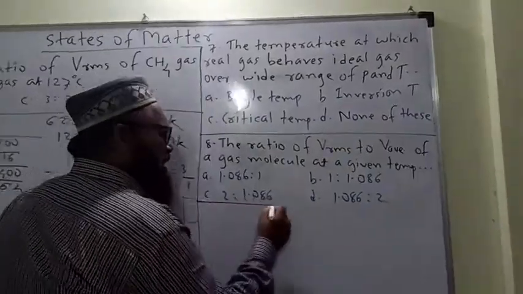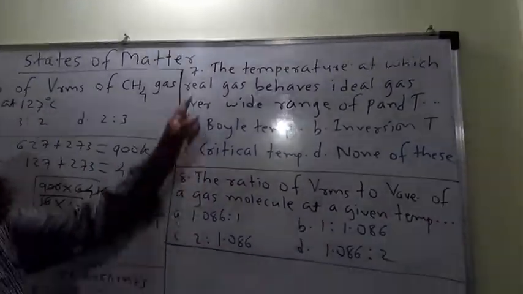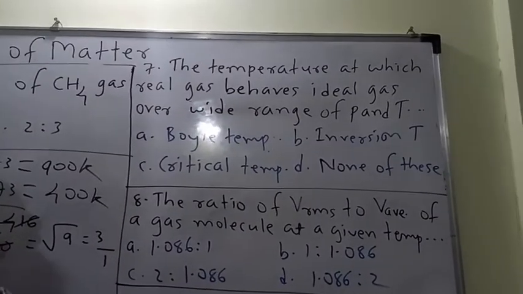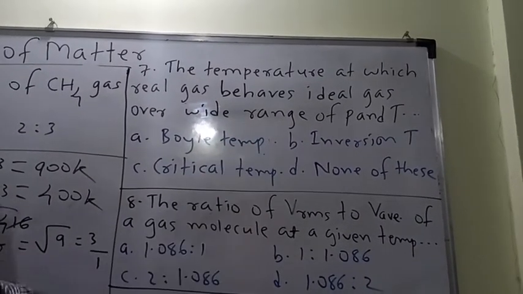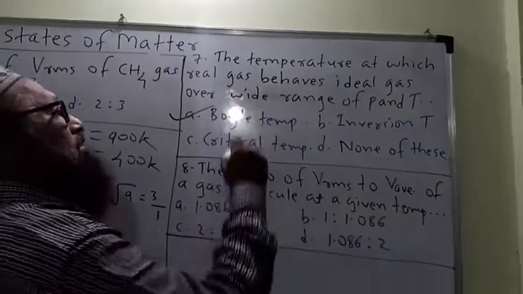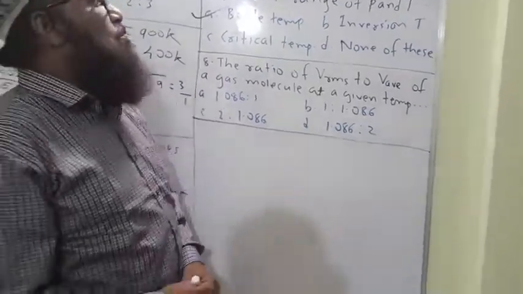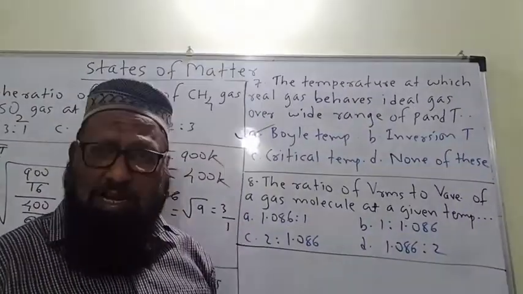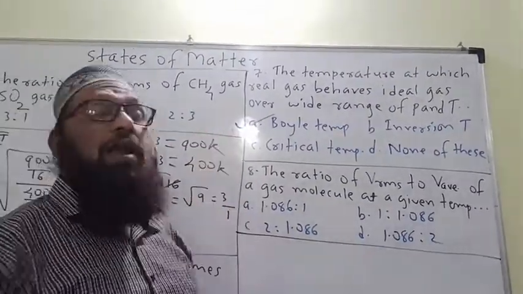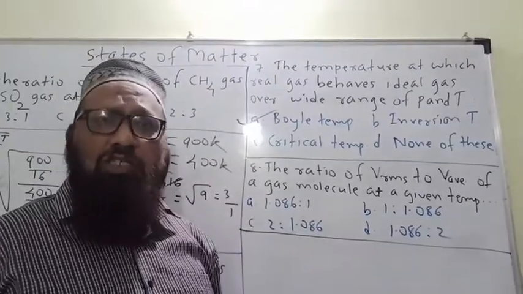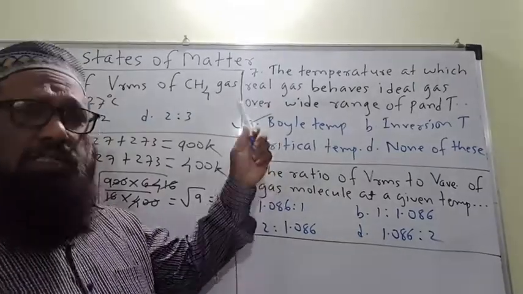Then let us solve here. Question number 7. The temperature at which a real gas behaves like an ideal gas over a wide range of pressure and temperature is called the Boyle temperature. What is the Boyle temperature? The temperature at which a real gas behaves like an ideal gas over a wide range of pressure and temperature is called the Boyle temperature. A is the correct option.